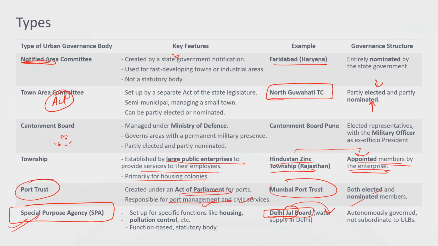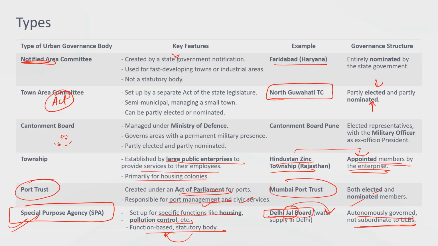Not everything it will be doing, it will be doing some specific part. It can take up functions like housing, pollution control, anything can be done. It can be a statutory body, because the authority will be provided through law. It is autonomously governed and it is not under the urban local body.